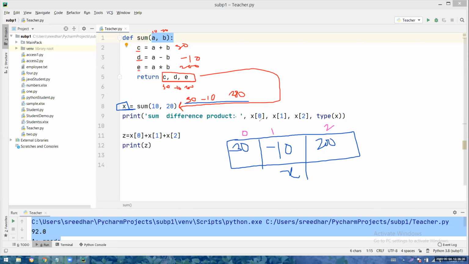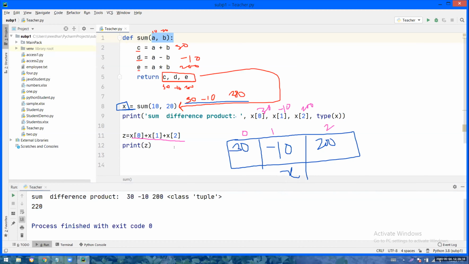So now what will happen? X of 0: in the variable X, you are asking for the 0th index value, that means 30. X of 1: in X, you are asking for the first index value, that is minus 10. In X, you are asking for the second index value, that is nothing but 200. So if you want 30, you can write X of 0. If you want minus 10, you can write X of 1. If you want 200, you can write X of 2. Presently, I am adding all of them, X of 0 plus X of 1 plus X of 2, 30 minus 10 plus 200, and I'm displaying the result.